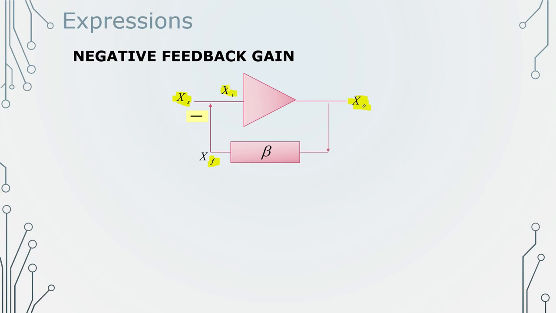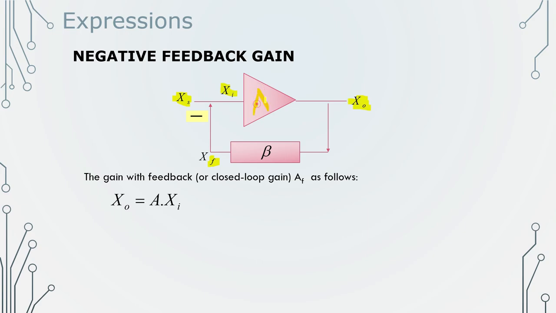So what will be Xi? Xi will be the subtraction of the main signal minus the feedback signal. That's what we are doing in negative feedback. So what will be the output X naught? This is our A, the amplifier gain, so A into Xi. How much Xi are we getting? That is the subtraction of the feedback signal from the main signal, and XF is, of course, beta times X naught, which is going back as feedback. So Xi is nothing but the subtraction of these two parameters.